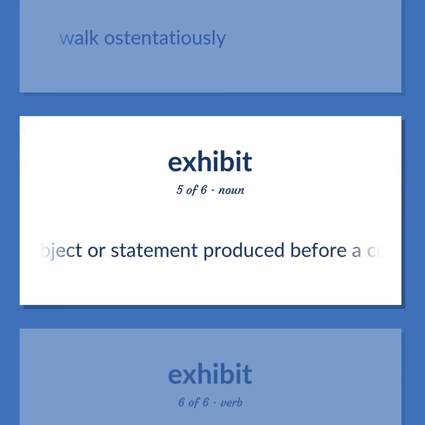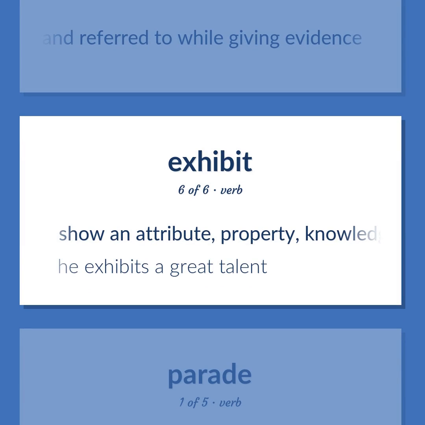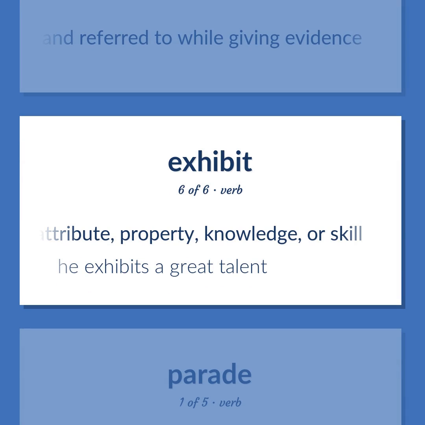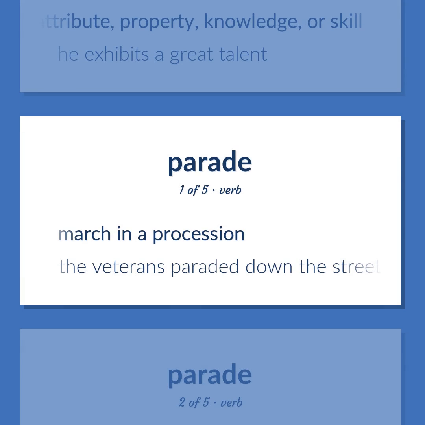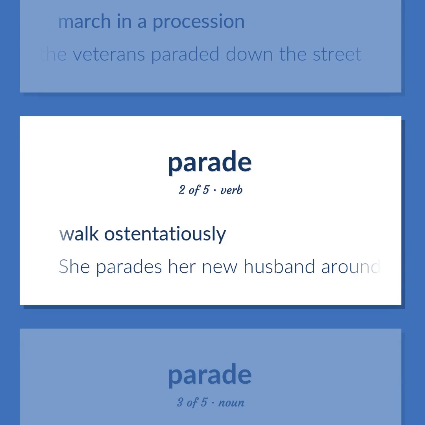An object or statement produced before a court of law and referred to while giving evidence. Show an attribute, property, knowledge, or skill. He exhibits a great talent. March in a procession. The veterans paraded down the street. Walk ostentatiously. She parades her new husband around town.